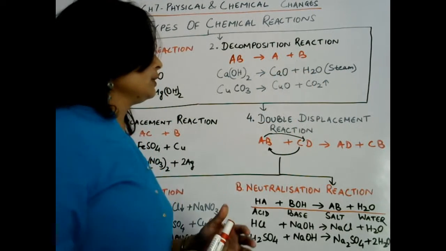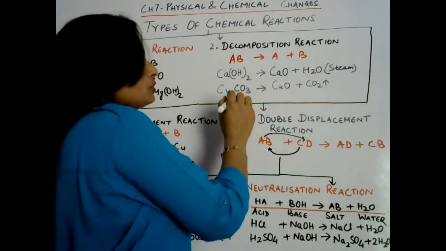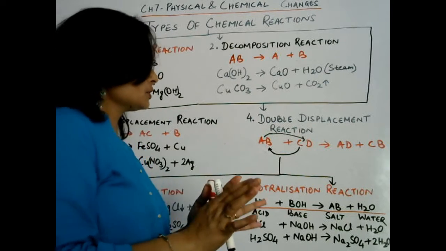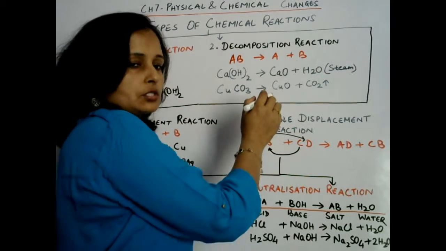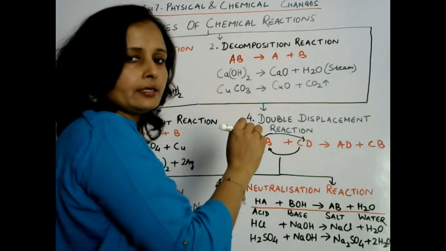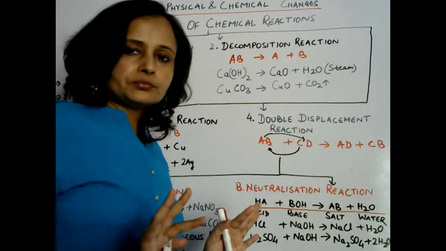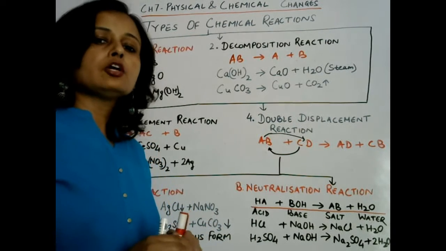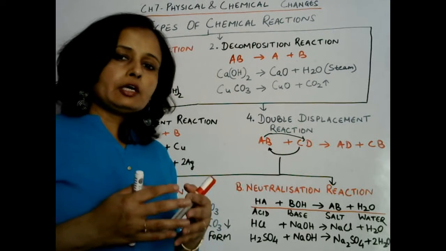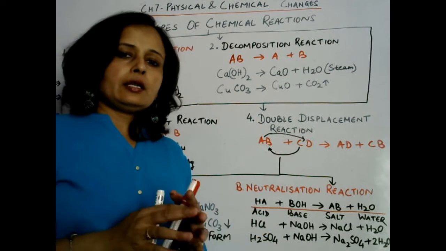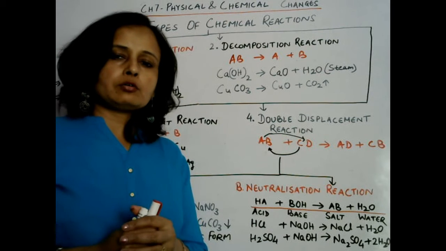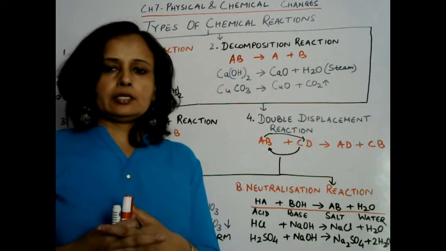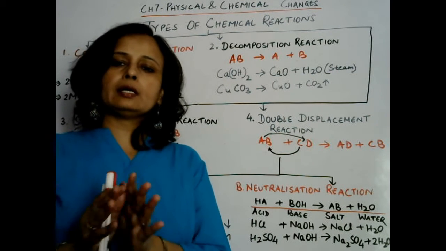Okay, so here what is the compound? Calcium hydroxide, and due to heating it will decompose into simpler compounds. Those are calcium oxide and water in steam form. Clear? Now let us take another example. Another example is copper carbonate. So when copper carbonate is heated, then it will split into 2 simple compounds, that is copper oxide and carbon dioxide gas. Okay, so this is what decomposition reaction is.